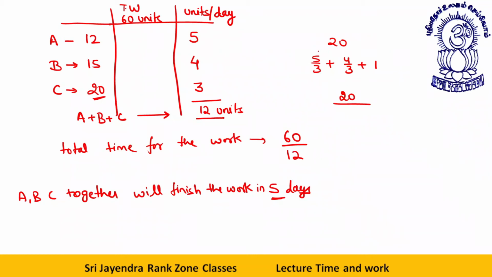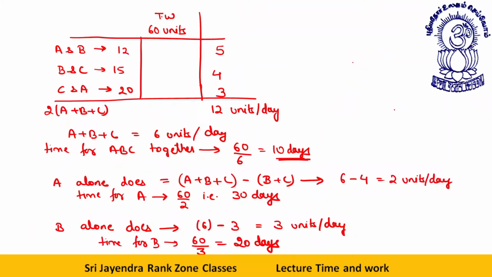A better way of doing this calculation: 5 by 3 plus 4 by 3 is 9 by 3, which means 3. 3 plus 1 is 4. 5. See how easily you can do it by this shortcut also. This is 5 days. Done. Let's move to the next one.